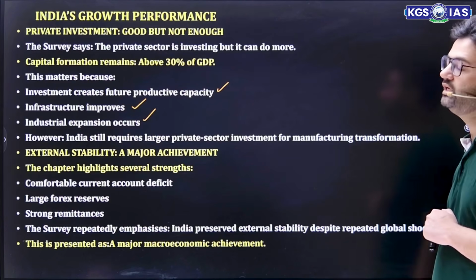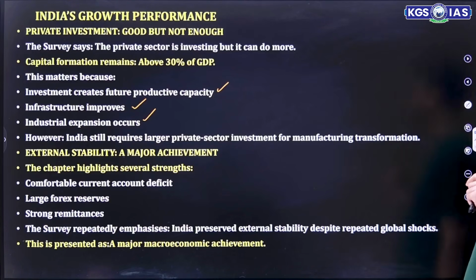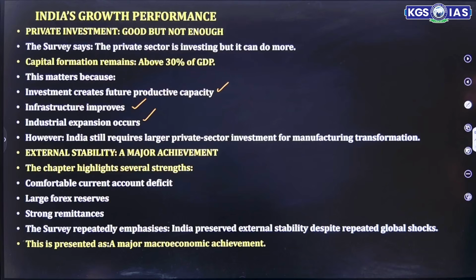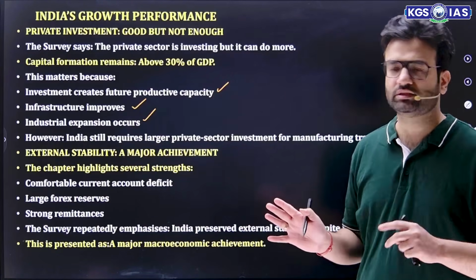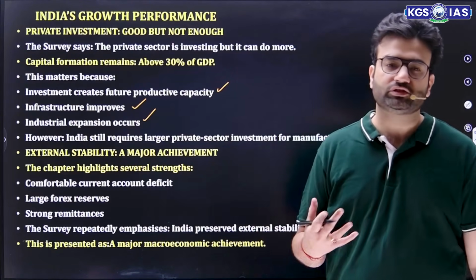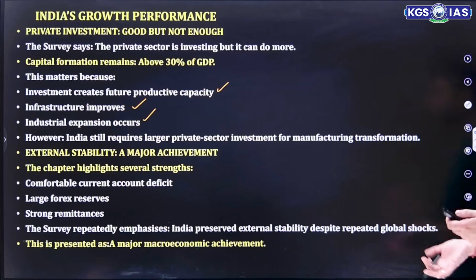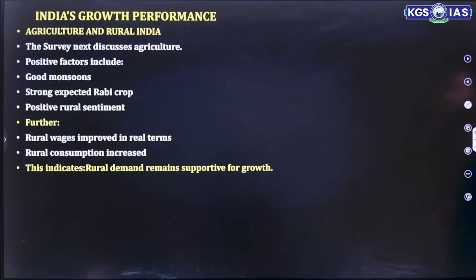After that, external stability, a major achievement. The chapter highlights several strengths: a comfortable current account deficit, a large forex reserve, and strong remittances. The survey emphasized that India preserved external stability despite shocks. This is presented as a major macroeconomic achievement. We have an import cover of around 11 months. Then we have a large forex reserve and strong remittances. This is what we can call strong external stability.